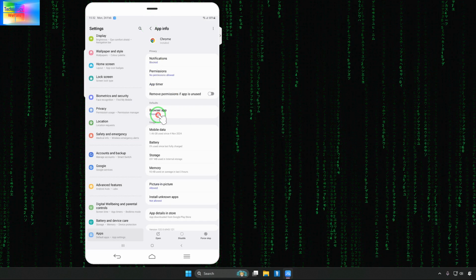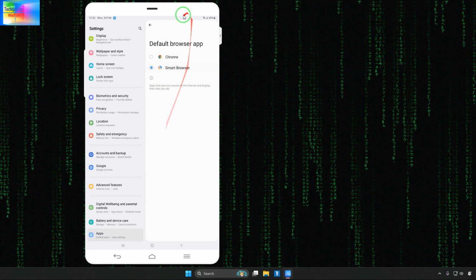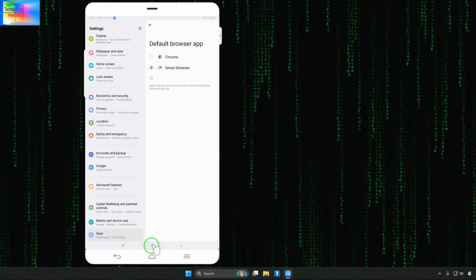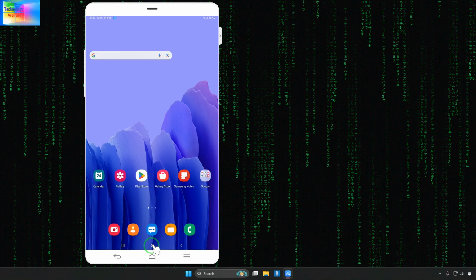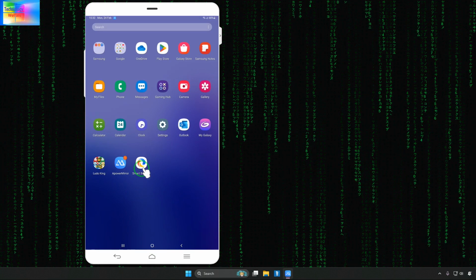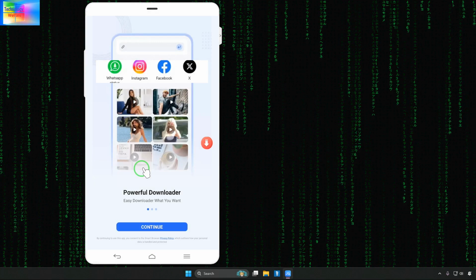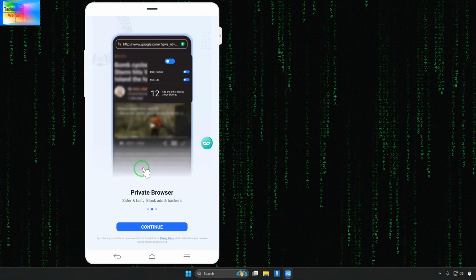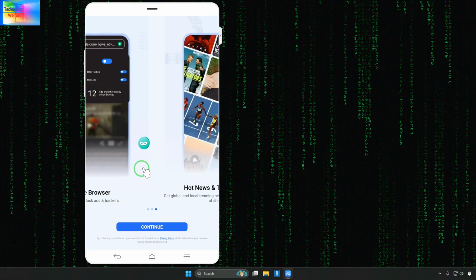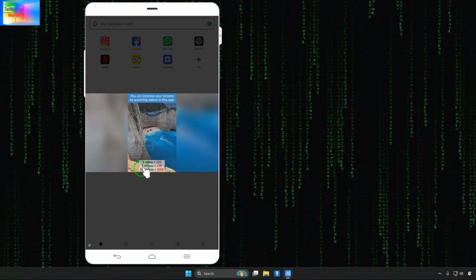Now we have a browser app here, we will have to select this smarter browser, and we will go for open this smarter browser, and there of course we will try to recover the particular ID that we want. Now here we have the option to go for continue. Now it's launching, so we will have to wait here.